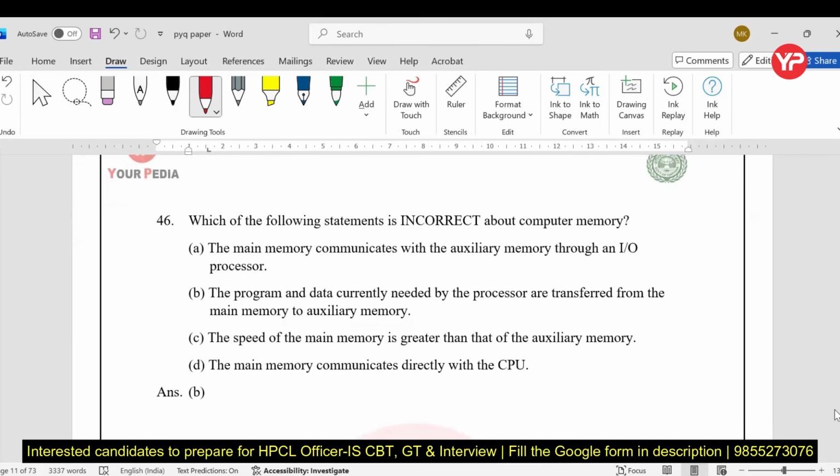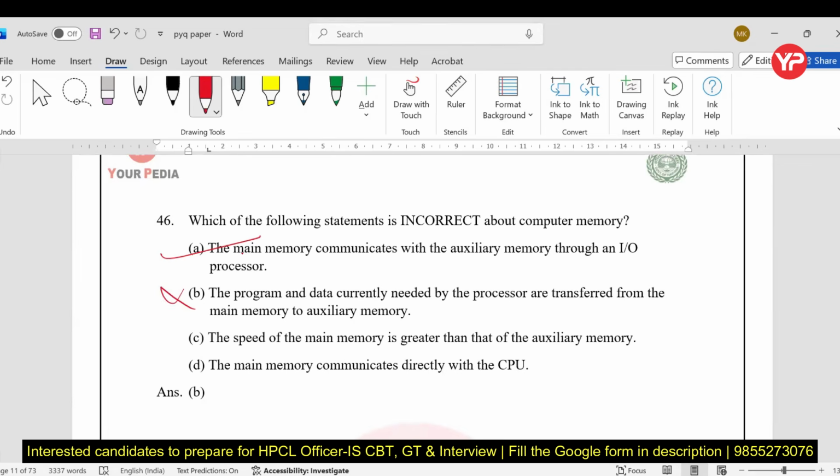Next, which of the following statements is incorrect about computer memory? The main memory communicates with the auxiliary memory through an IO processor. Very good, that's true. The program and data currently needed by the processor are transferred from the main memory to the auxiliary memory. No, that is false. The required program and data are transferred from the auxiliary memory, that is disk, to the main memory, not the other side. Keep in mind. So this is wrong.